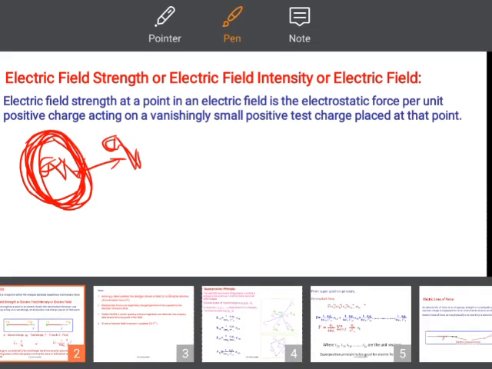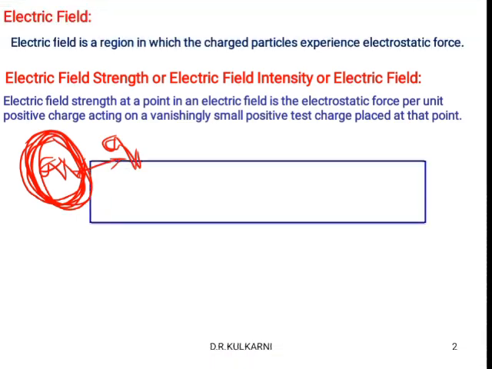Then next, consider a positive charge Q. We call it the source charge, and another positive charge Q naught, that is the test charge. Test charge means it is of very small, negligibly small magnitude, so it will not affect the system.